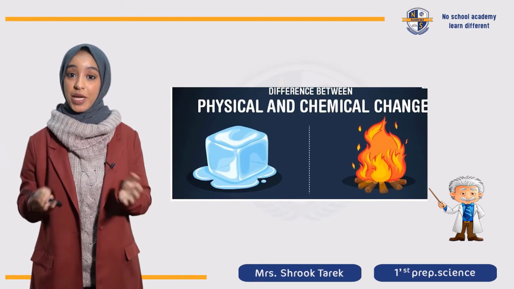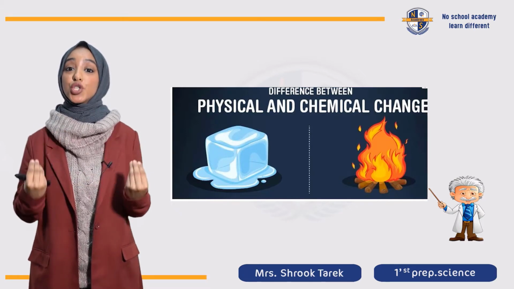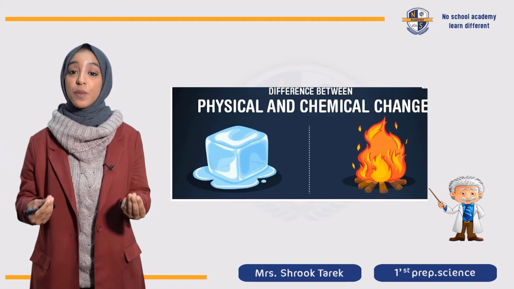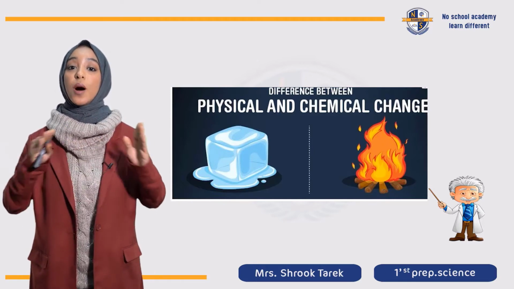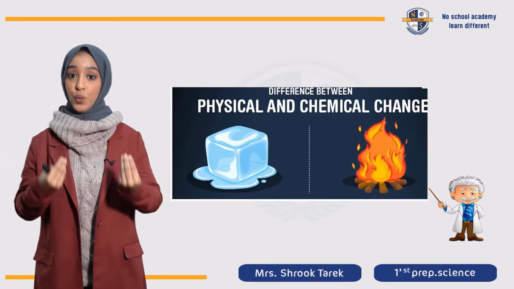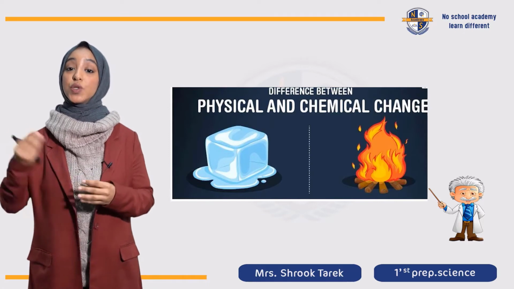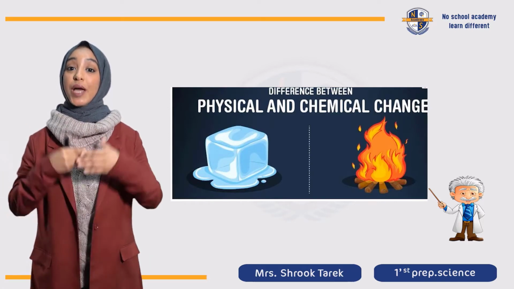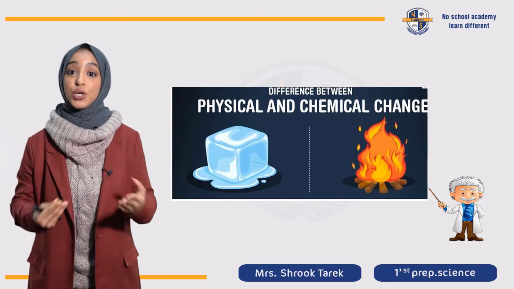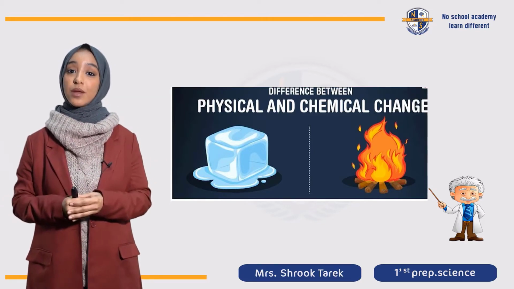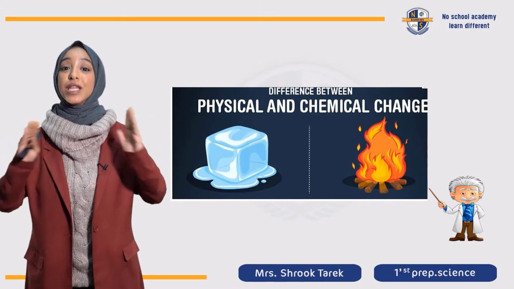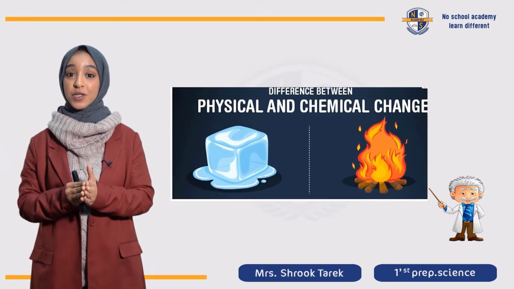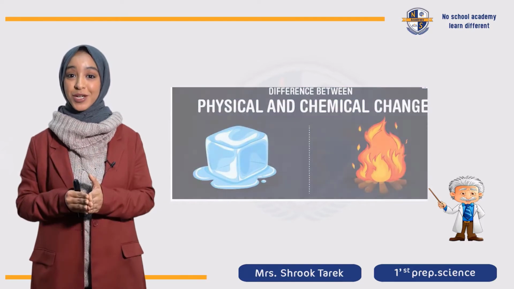طيب ايه chemical change? Chemical change is when you start to burn wood. لما نجيب خشب ونبدأ ان احنا نحرق الخشب, actually the wood will completely change. The wood will enter in chemical reactions with the oxygen in the air and as a result carbon dioxide will be released and a residue of ash will be formed. So here there is a change in the form. And also a chemical change occurs due to chemical reaction.